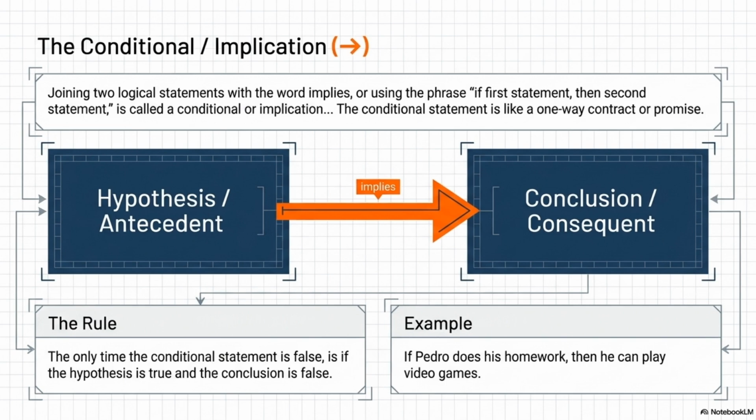Because the original statement was, if he does his chores, then he can play. It made absolutely no claims about what happens if he doesn't do his chores. Maybe it's his birthday, so he gets to play regardless. In logic, if the hypothesis is false, the conditional statement as a whole is still considered true by default because the specific promise wasn't violated. That is wild. It really exposes how many assumptions we make in everyday conversation. We just assume if-then works in both directions. But mathematically, it's strictly a one-way street.